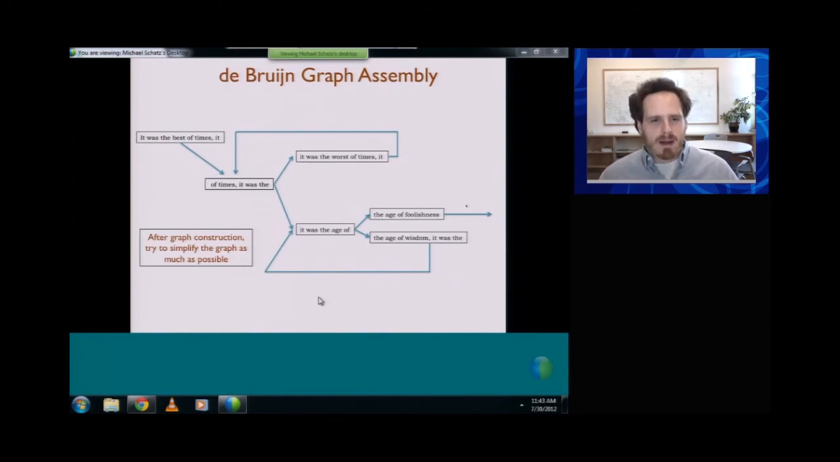Now notice that there's a little cycle here. We may be tempted to try to collapse this cycle into the graph so it's spelled out: "it was the best of times, it was the worst of times, it was the age of wisdom, it was the age of foolishness." We might be tempted to do that, because in English it would be very awkward to write "it was the worst of times, it was the worst of times, it was the age of wisdom, it was the age of wisdom, it was the age of foolishness."